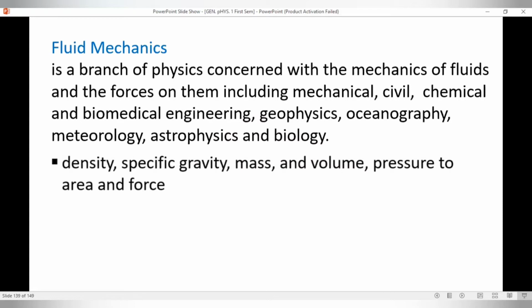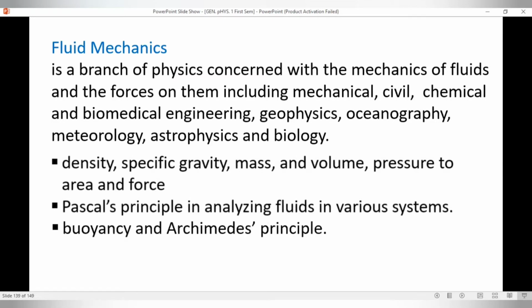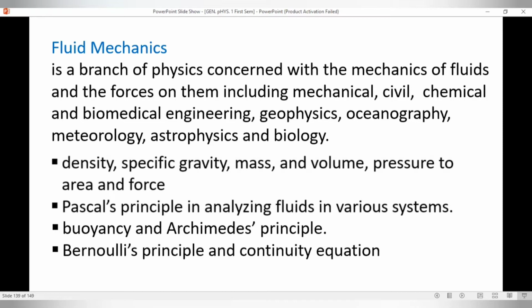That's why our main target for these video lessons, so this will be a part 1 of our video lessons in fluid mechanics, is density, specific gravity, mass, volume, pressure to area, and force, Pascal's principles in analyzing fluid in various systems, buoyancy and Archimedes principles, and Bernoulli's principles, and continuity equation.